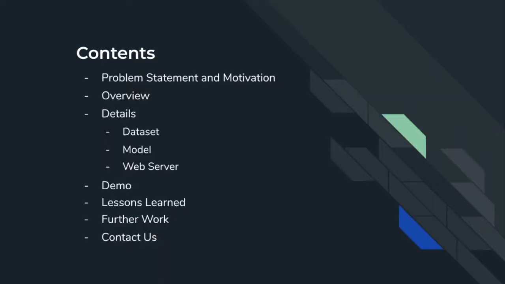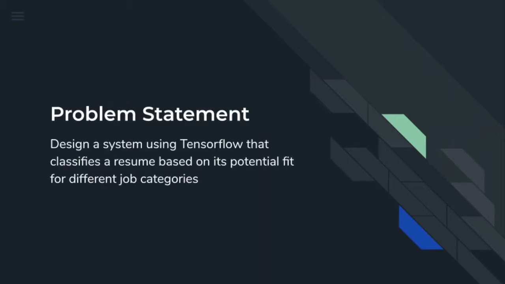In our talk today, we will first go over our problem statement and motivations, then give a brief overview of our solution. Then we will dive into more details about our solution and do a demo. Lastly, we'll talk about what we learned, further work that can be done, and how to contact us. This is our problem statement. Design a system using Tensorflow that classifies a resume based on its potential fit for different job categories.